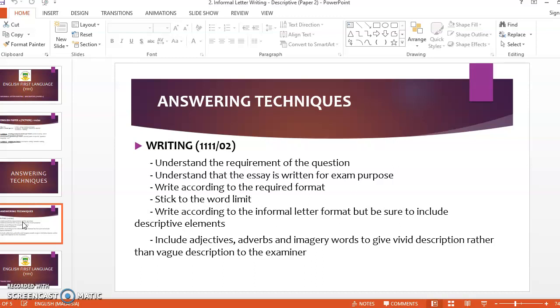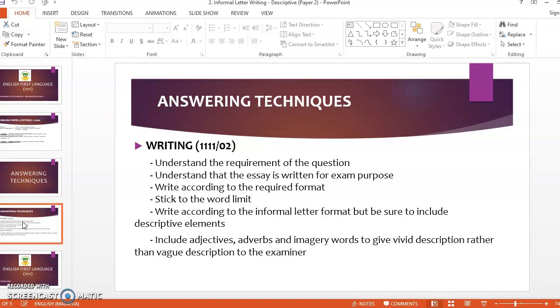Next, we need to write according to the required format. This is where the format of informal letter writing comes into the picture. Our content is going to be descriptive, since we are incorporating descriptive element, but the format is going to be informal letter writing. So we are merging both of these writings in one essay.